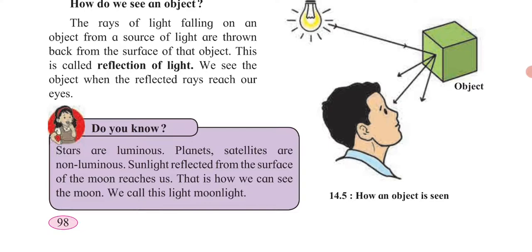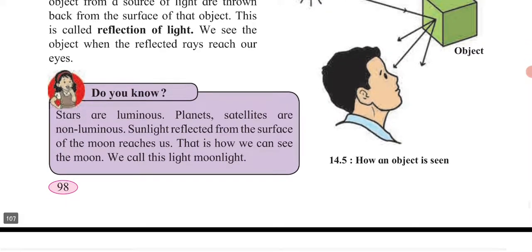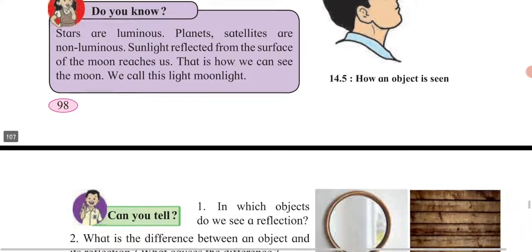Now, do you know the stars are luminous? Luminous means what? They are giving out their own light. Planets and satellites are non-luminous. That's why the moonlight, which you can see, is just a reflection of the sunlight.